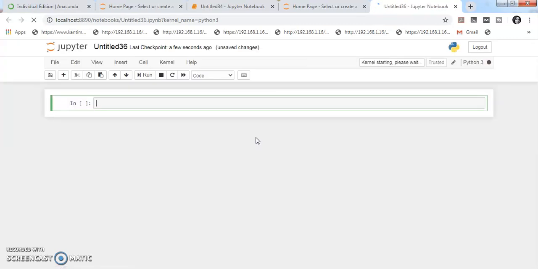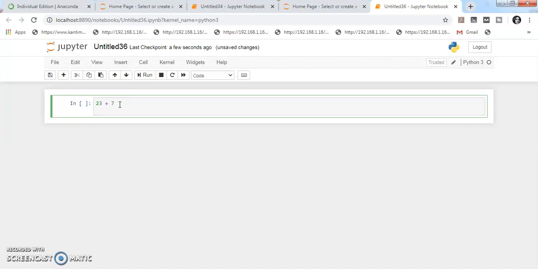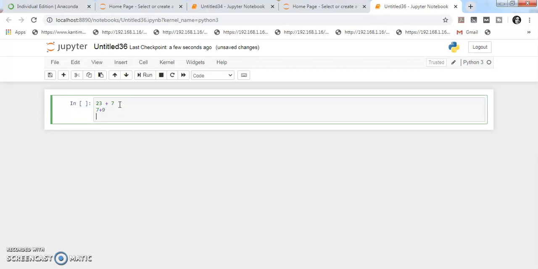First of all, we will use the print command. We can use the print command to print any data, whatever we want to print. Suppose we just run this code.